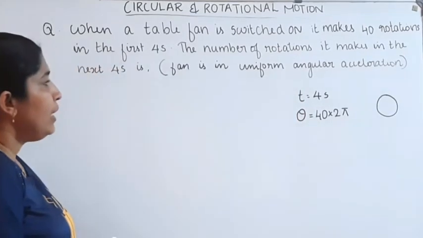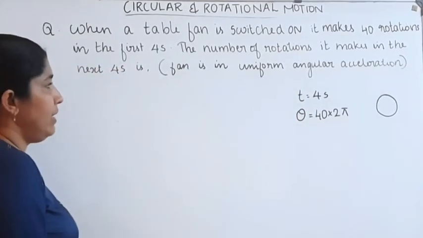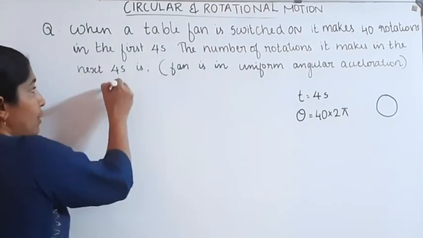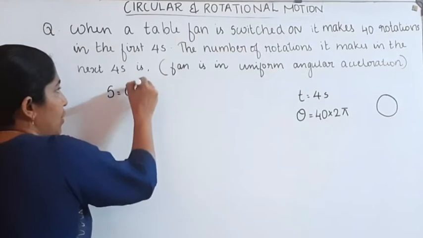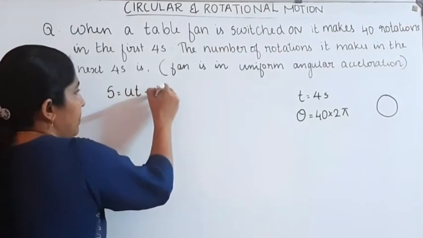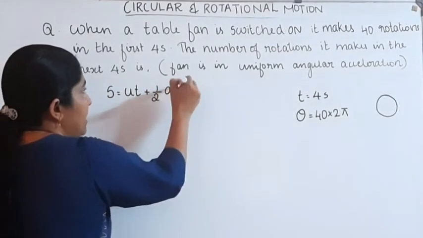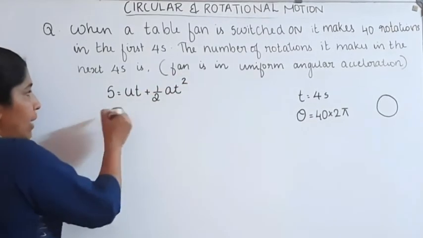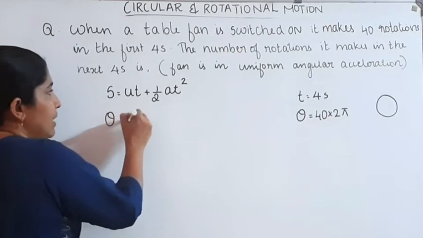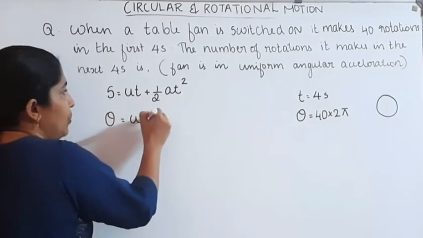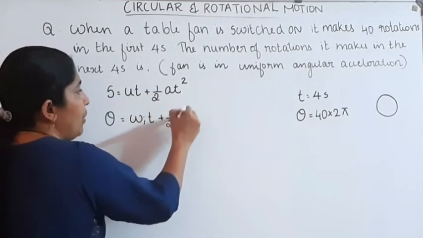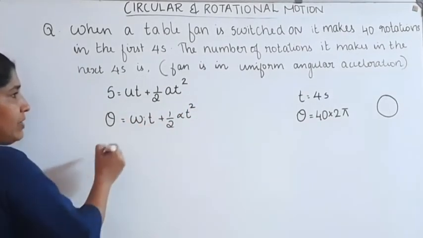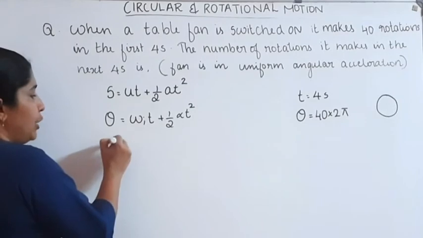To solve this question, we use the equation s equal to ut plus half at square, the displacement-time relation. In angular terms, theta is equal to omega initial into t plus half into alpha into t square. Theta is given as 40 into 2 pi.